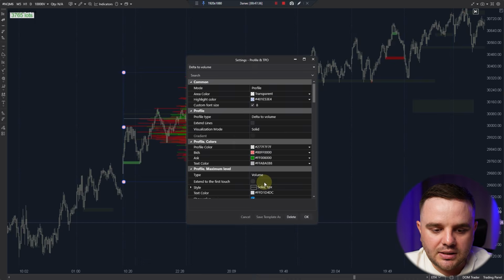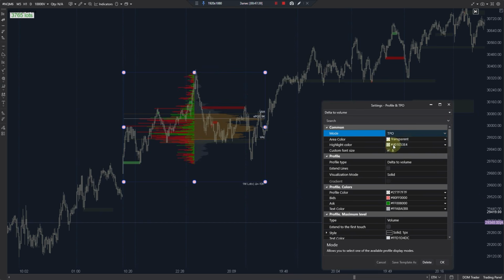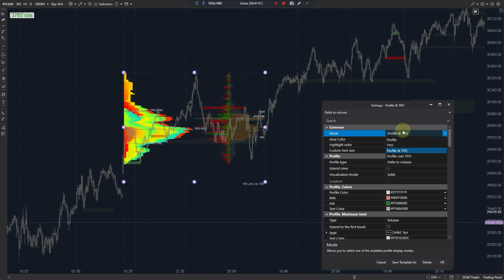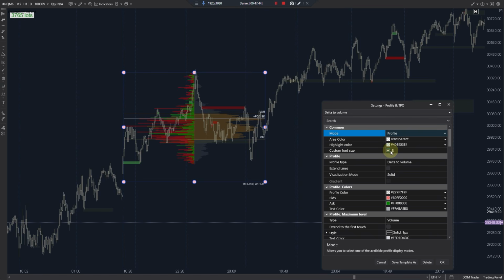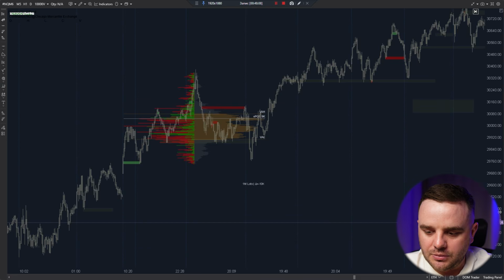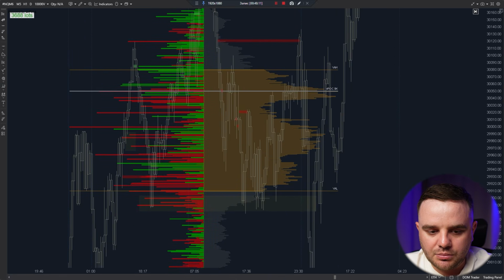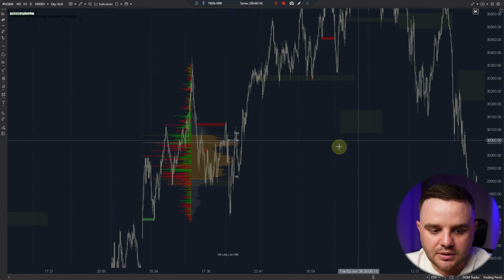And regarding settings, what settings do we have here? Profile, you can do TPO, profile to TPO. I don't do TPO, I don't see a reason why you need it. Custom font size, you can see it is POC, VPOC, value area high, lows. This one is the most important. It is type of profile: delta to volume, delta proportion to volume, delta over volume. For me, delta to volume is the best, because we can have both of them. You can see where the biggest volume traded, we can see also where the biggest delta appeared.